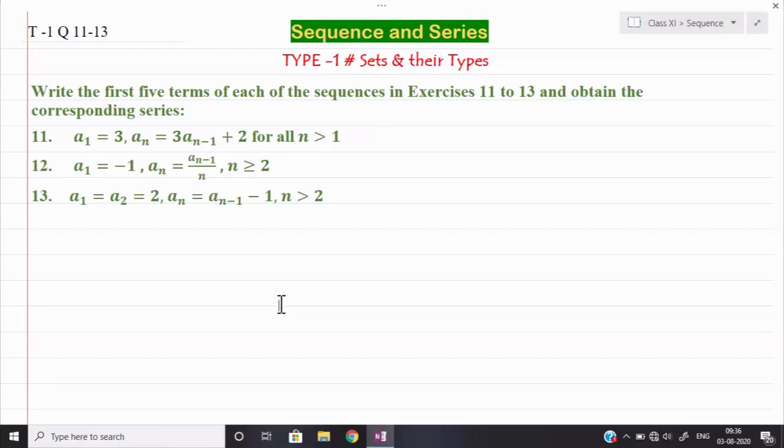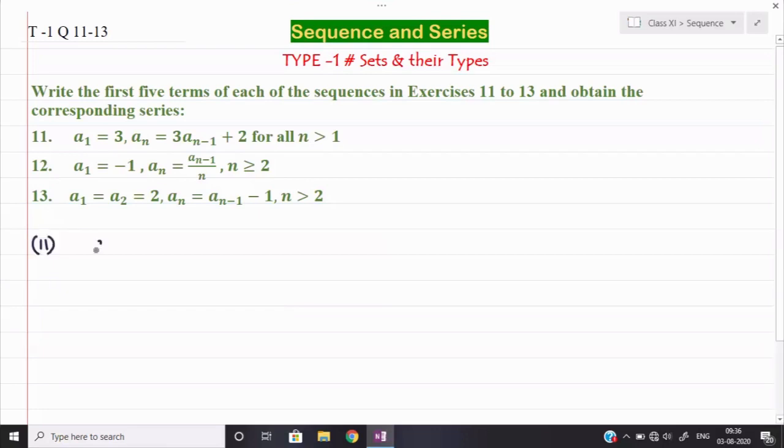Sequence, if we write down all the terms separated by commas, it will be called a sequence. And if we are writing all the terms along with the addition sign, then it will become a series. Okay, so let us see question number 11. In the 11th question,